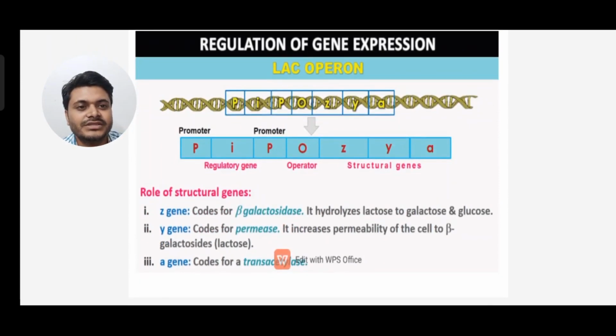In the lac operon, you can see a regulator gene and structural genes. Now you can see the functions of Z gene, Y gene and A gene. The Z gene codes for beta galactosidase, that is it hydrolyzes lactose to galactose and glucose. Then the Y gene codes for permease, that means it increases permeability of the cell to beta galactosides, that is lactose. And the A gene codes for transacetylase. So one is beta galactosidase, permease and transacetylase.